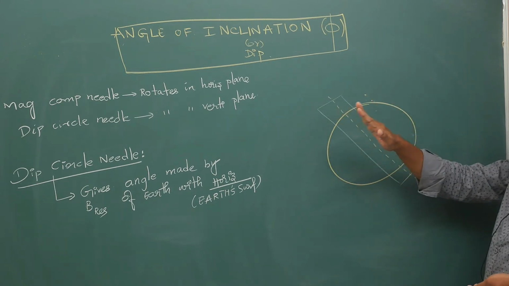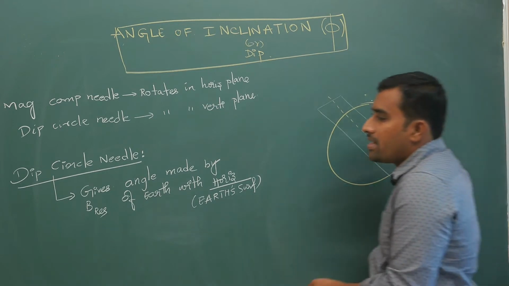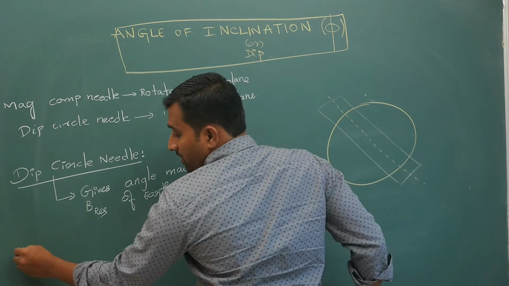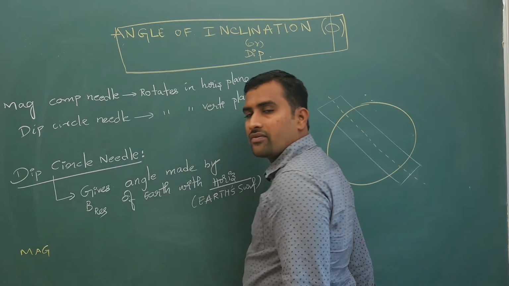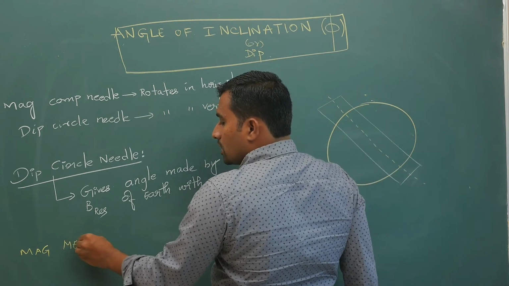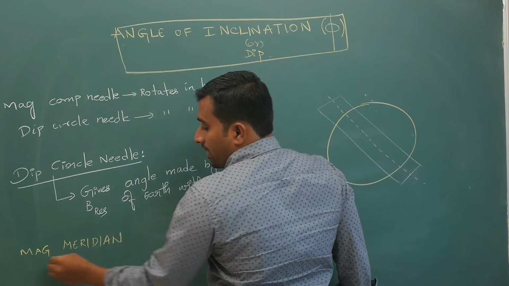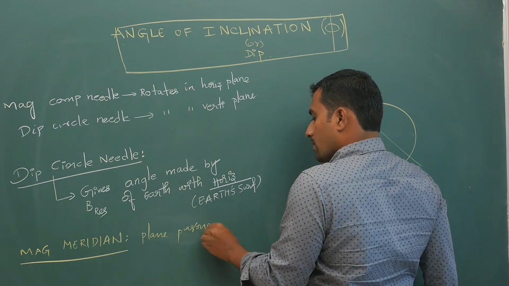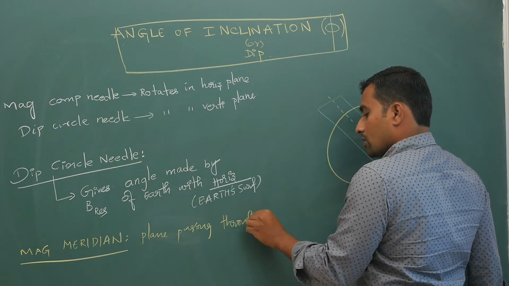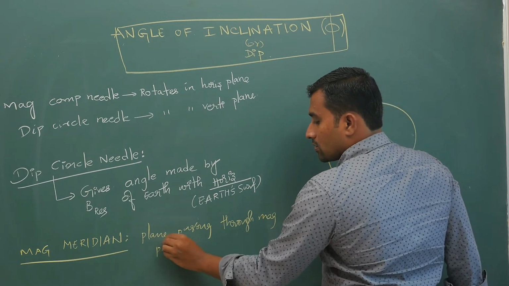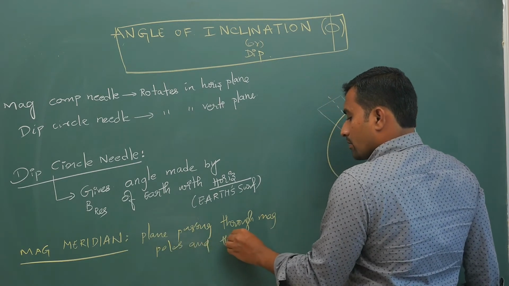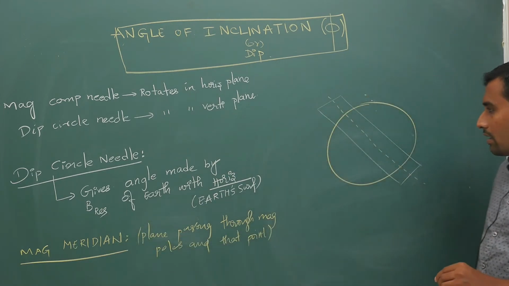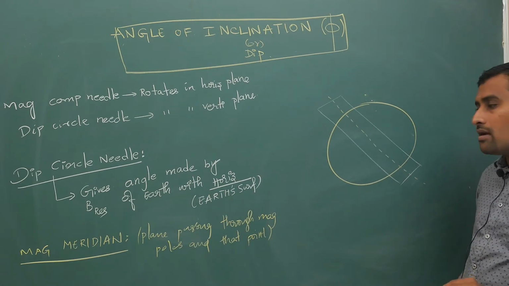So the magnetic meridian is a plane. Later, so as not to get confused if you are studying some reference book and they use these words, don't worry, I did not discuss this. Magnetic meridian, just simply understand, is the plane passing through the magnetic poles and that point where you are actually measuring. Don't worry, I will talk about it later, but magnetic meridian is a plane.